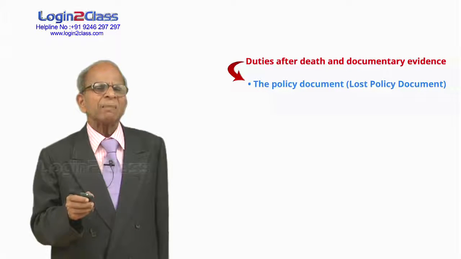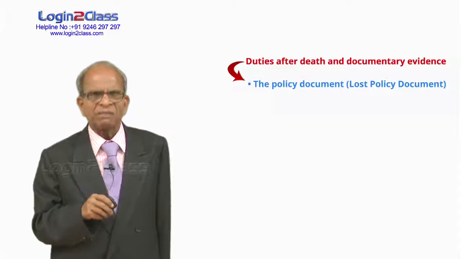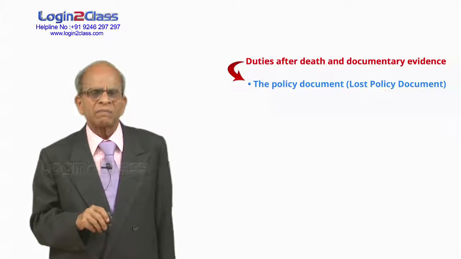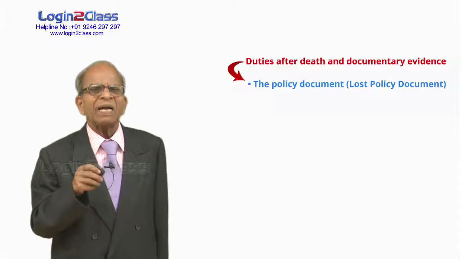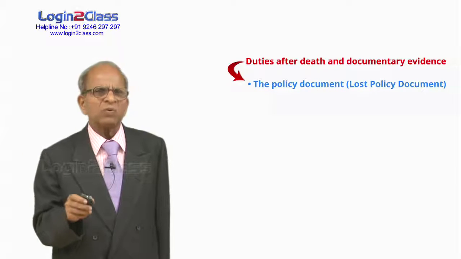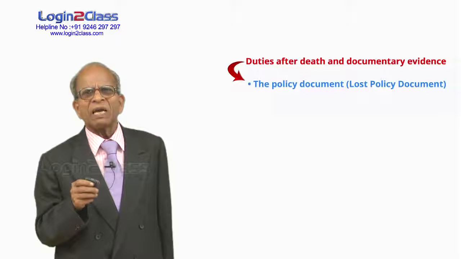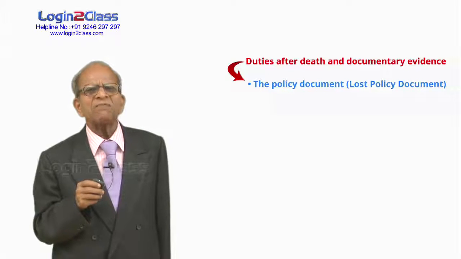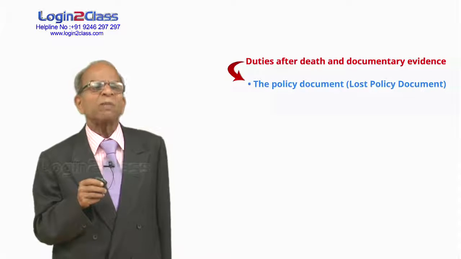In case the policy is traced somewhere and somebody makes misuse of it and the company incurs loss, I will make good the loss to the company. If there is any loss to the company because of the lost policy document, I undertake to make good your loss, indemnify your loss. He has to execute an indemnity bond along with a surety, and sometimes we also ask for an advertisement to be published in the papers. Such and such a person has informed us that the policy document is lost, so we are going to make the payment without the policy document.